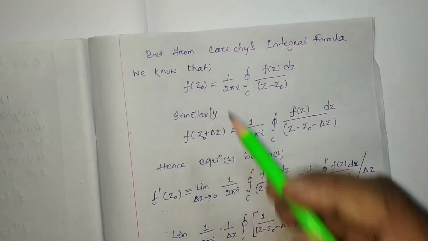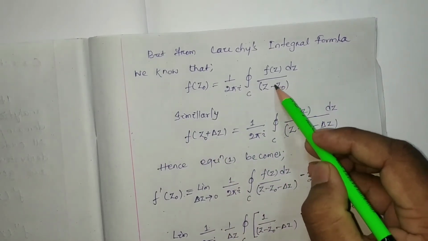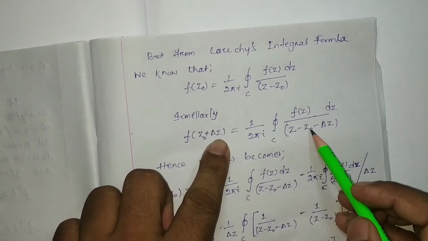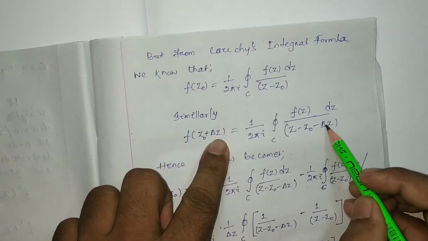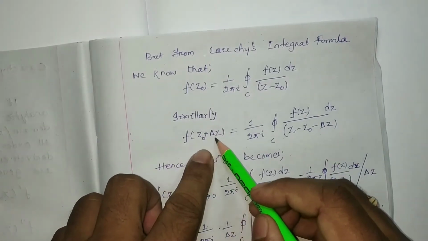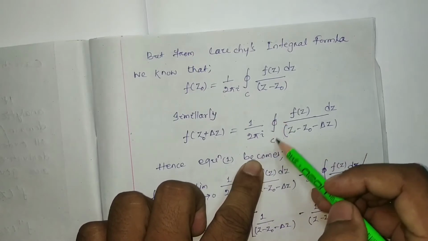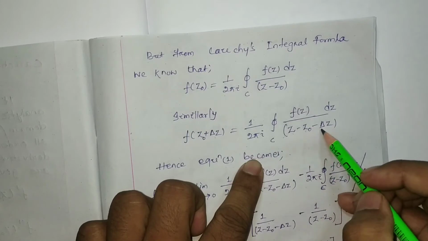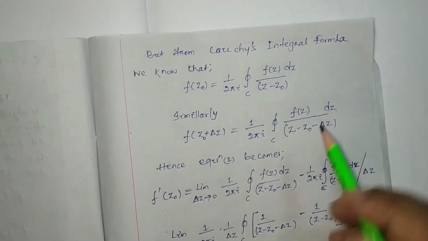Similarly, instead of z0, if we write z0 plus del z, then f(z0 plus del z) will be equal to 1 by 2 pi i closed integration over C of f(z) by (z minus z0 minus del z) dz.